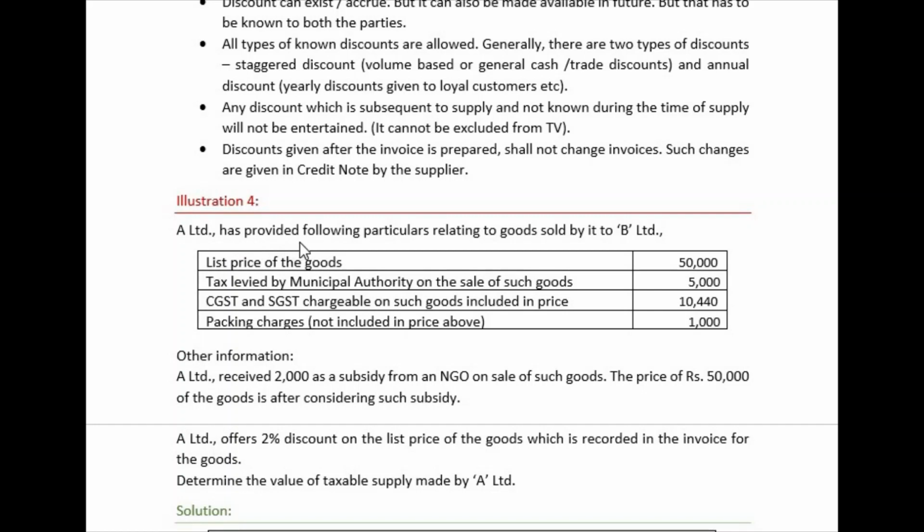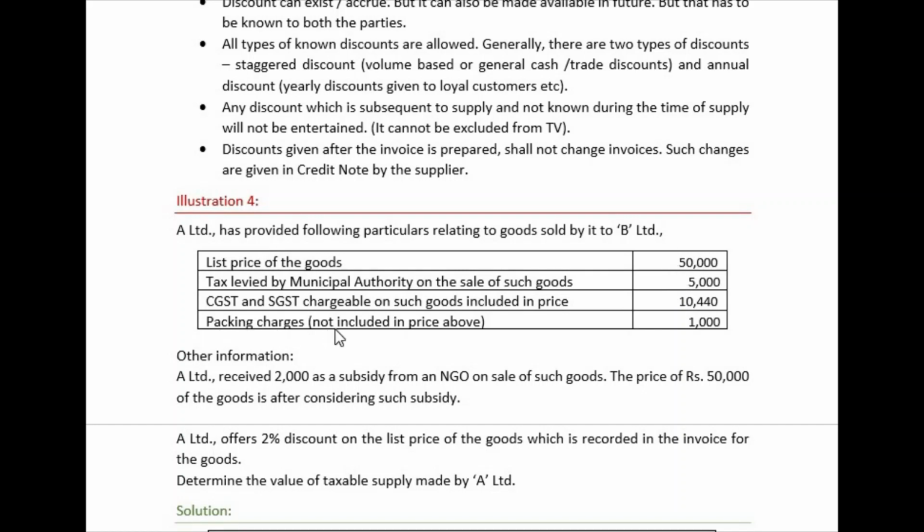A Limited has provided the following particulars relating to goods sold to B Limited. List price of the goods is 50,000. Tax levied by municipal authority on the sale of such goods is 5,000. CGST, SGST is applicable for 10,440. But see, we have to read this all carefully. It is included in price. It means 10,440 is already included in 50,000.